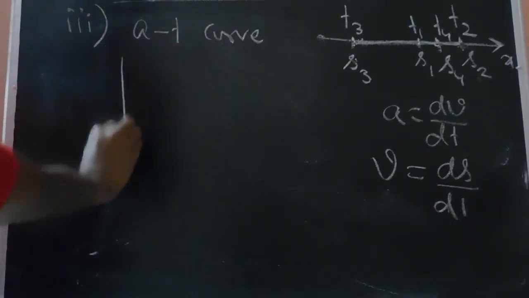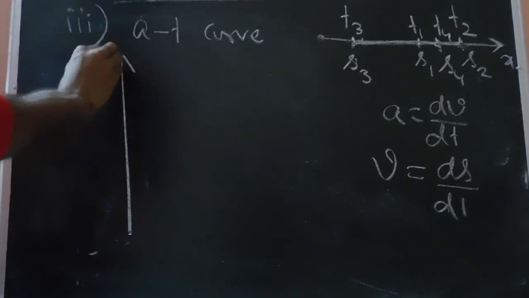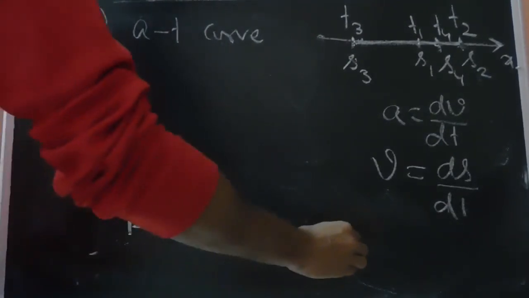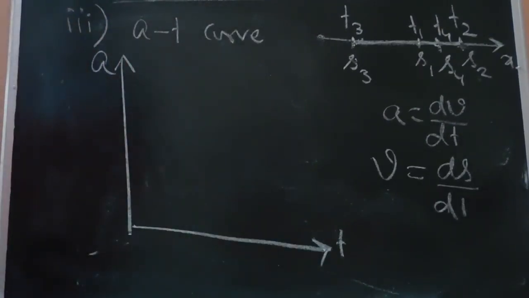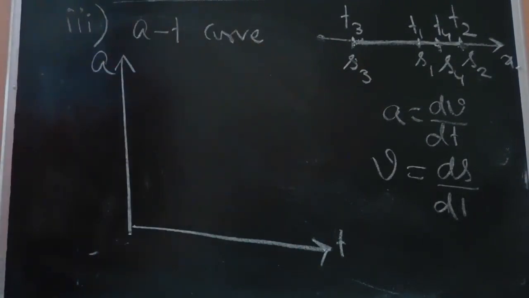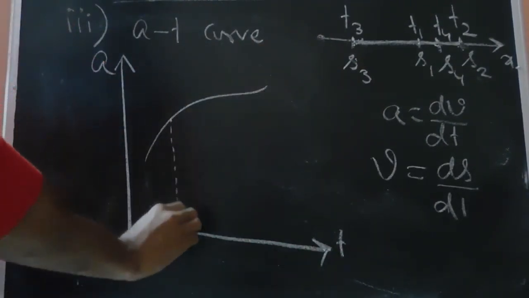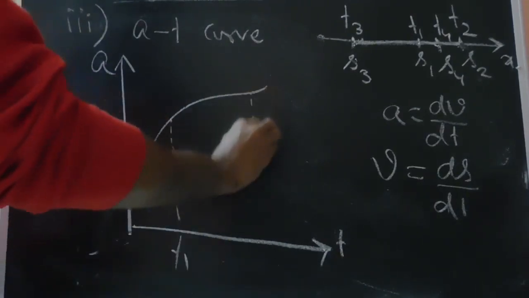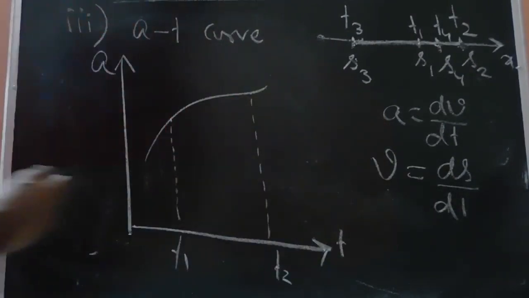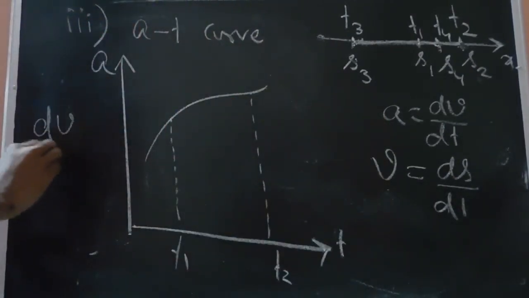As earlier, a will be along the ordinate and time will be along the abscissa. So from this equation, a equals dv by dt. Let's say we have some curve. So let's say this is time instant t1, and let's say this is time instant t2. So from this equation we can see that dv is equal to a dt.